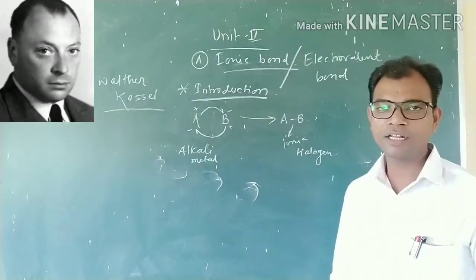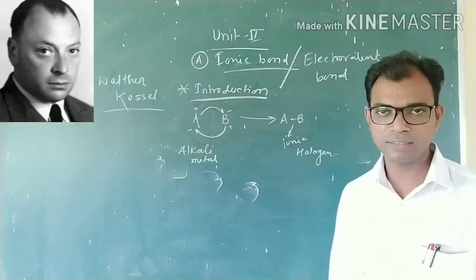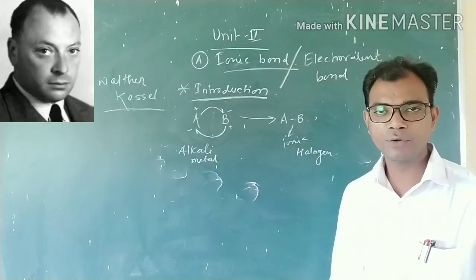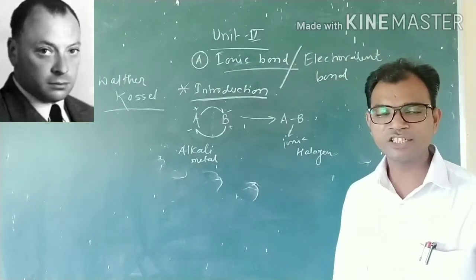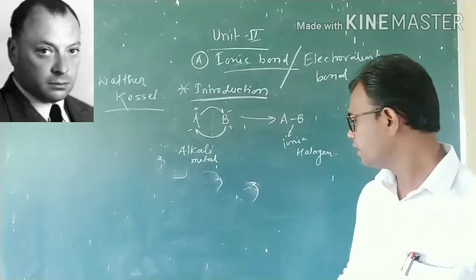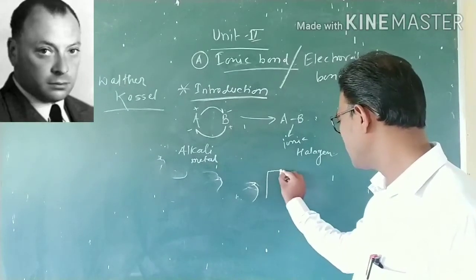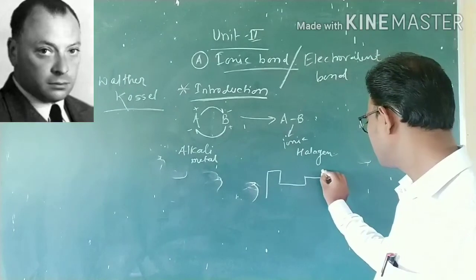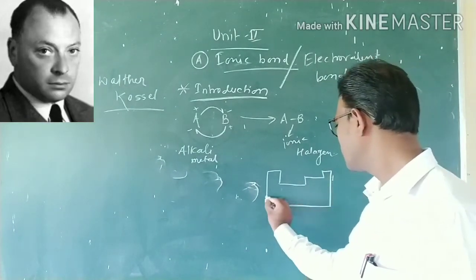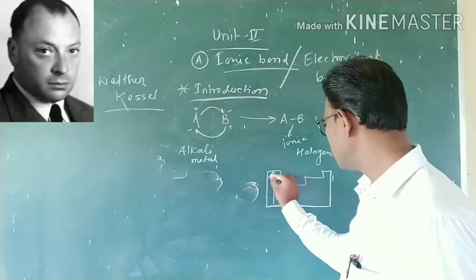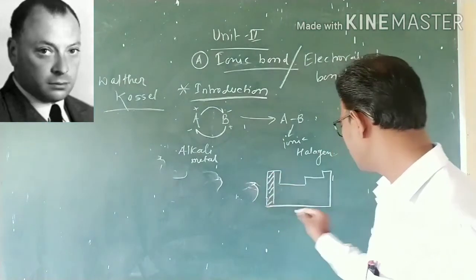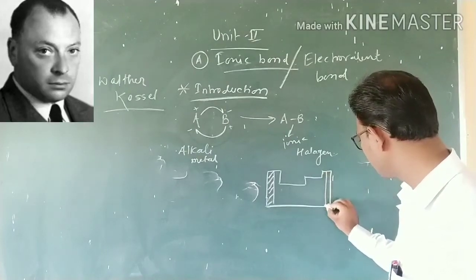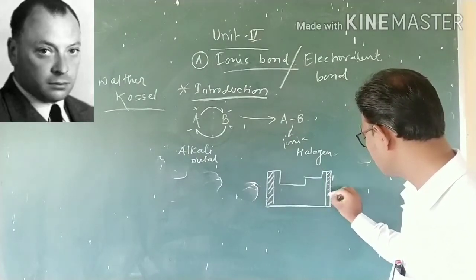Okay, Walther Kossel's approach is based upon the periodic table. By considering the periodic table, it can be written like this. Here there is the presence of alkali metal and here the presence of noble gas.